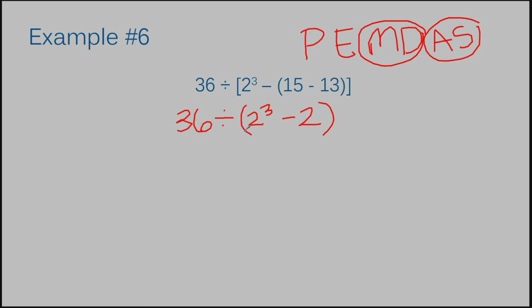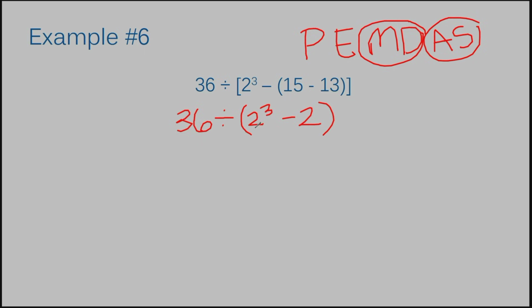Now I need to solve just this interior portion because really on our overall problem we're still only on the parentheses step. When solving just this interior portion, we're actually solving a subtraction problem before we solve division. If we were to follow the order of operations for our overall problem, we would not do that if there were no parentheses here, but the parentheses make it so that you solve just this part first. So the parentheses control a lot. The parentheses may make the problem seem somewhat confusing because you will solve subtraction first. But we're only doing that because parentheses are telling us to do this portion first, okay?